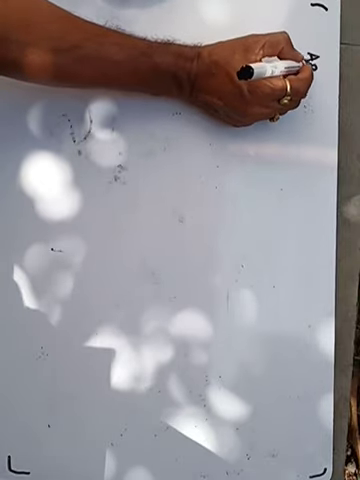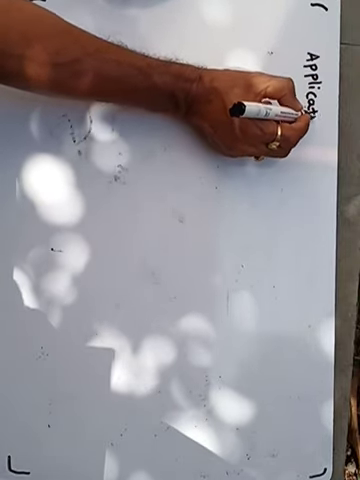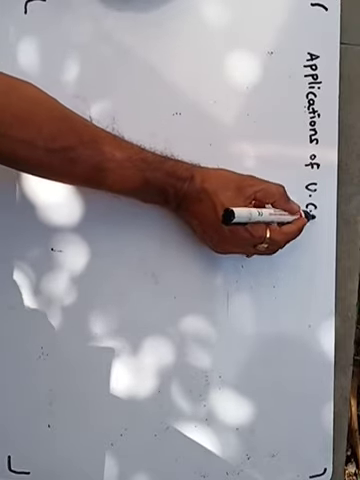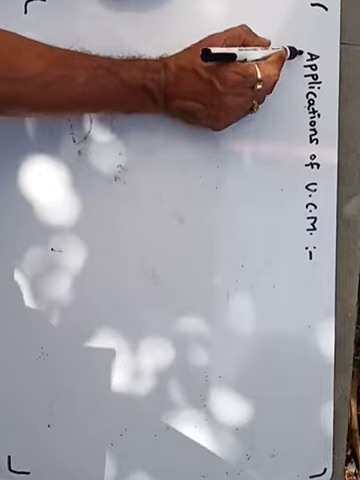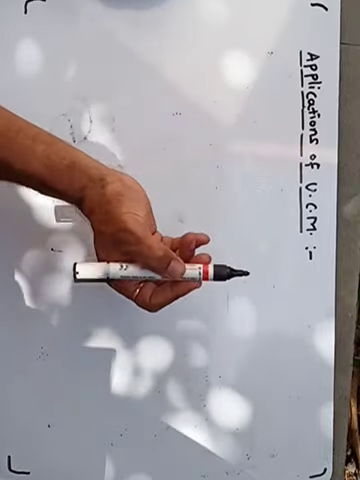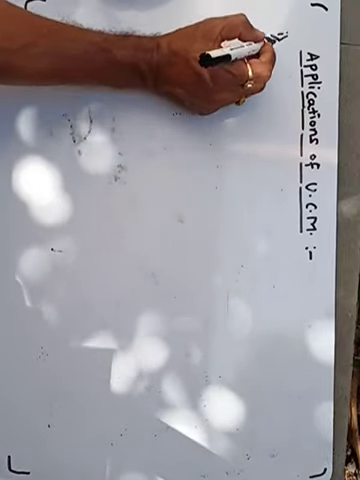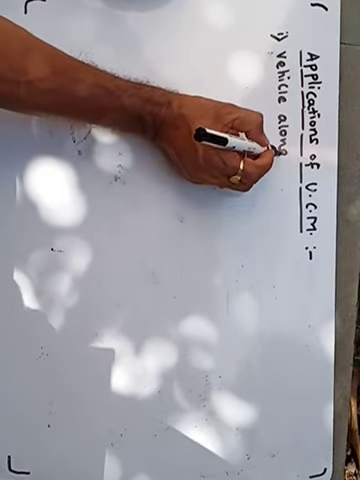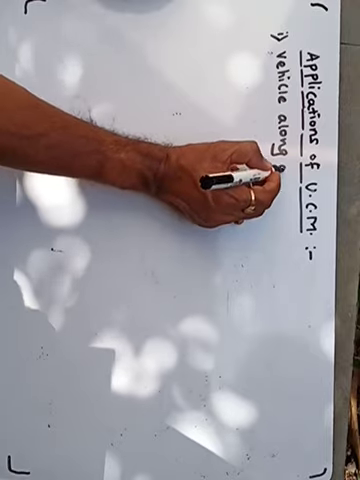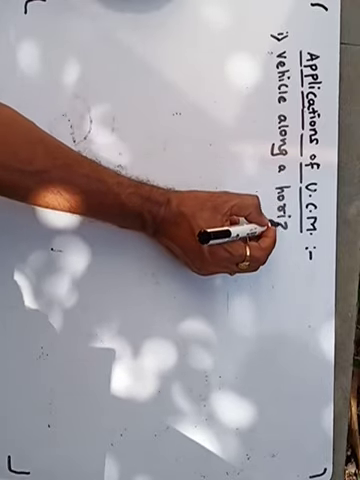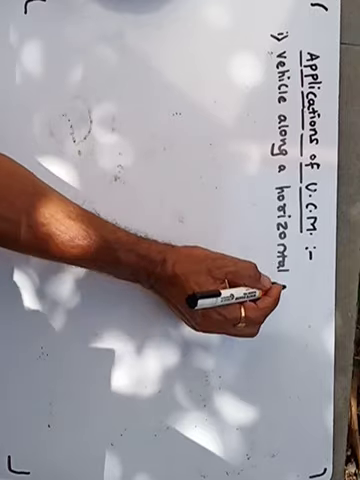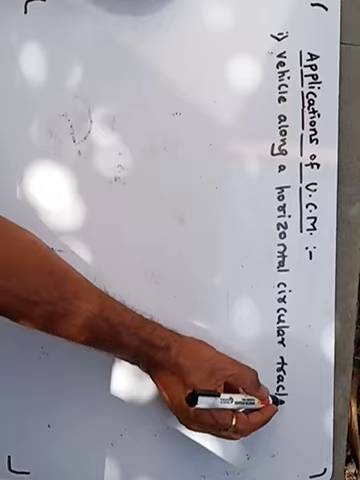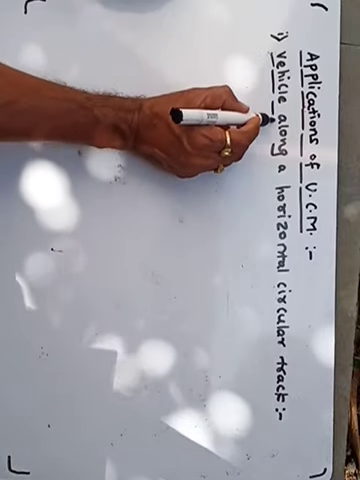Applications of UCM, uniform circular motion. Applications of UCM. First application, vehicle along a horizontal circular track. Vehicle along a horizontal circular track.